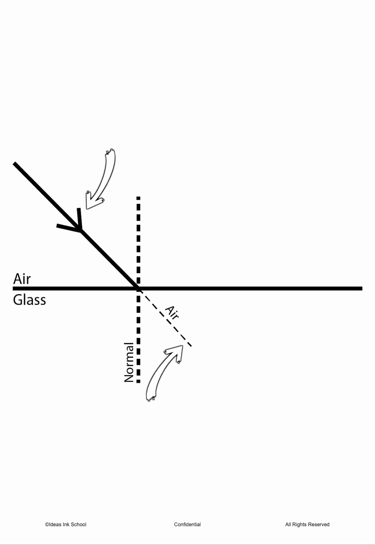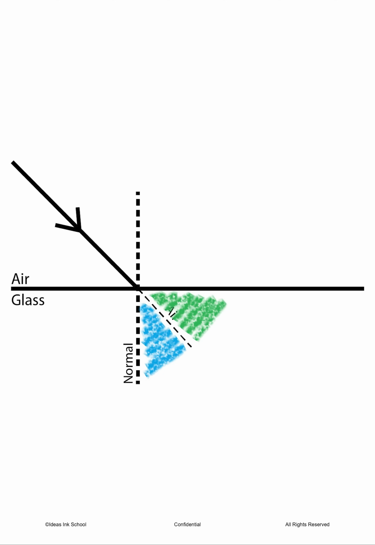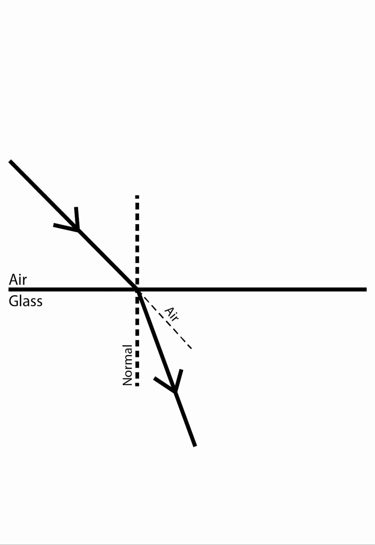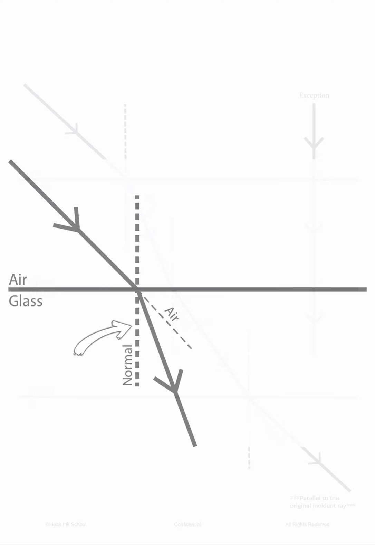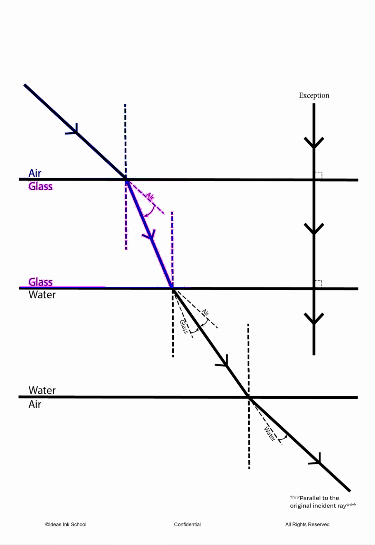To showcase this better, we will produce an imaginary line that extends from the light ray that is traveling through air. This imaginary line will divide the following section into two key areas. The area nearer the normal is where light should be when it slows down and bends towards the normal. On the other hand, the outer area is where light will be if it speeds up and bends away from the normal. Since light is now traveling through a denser medium, it will pass through the area which is closer to the normal.